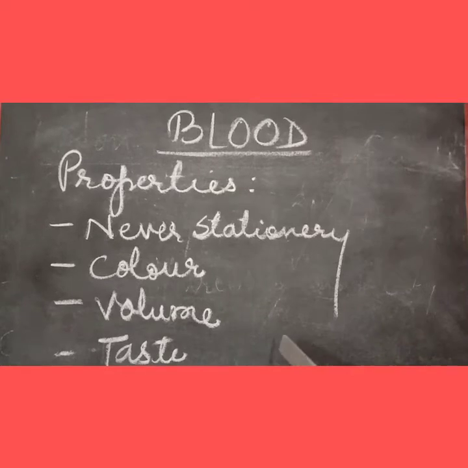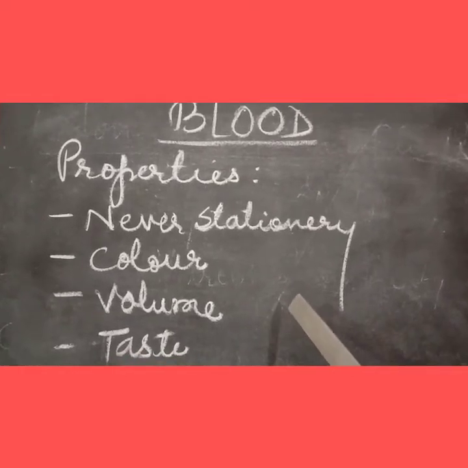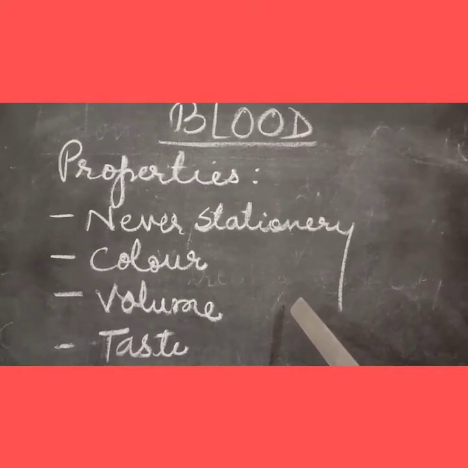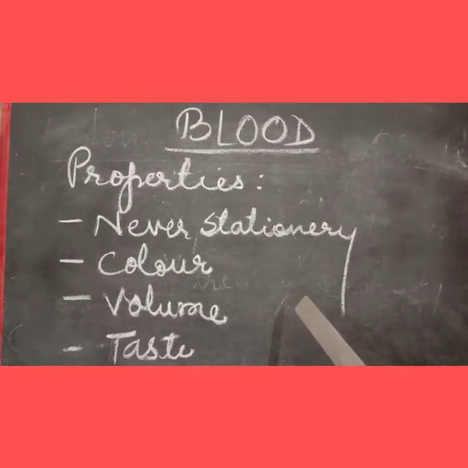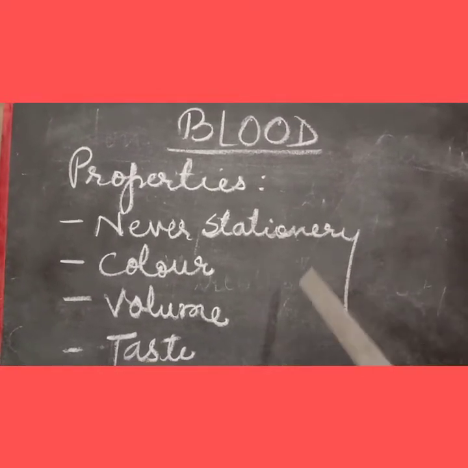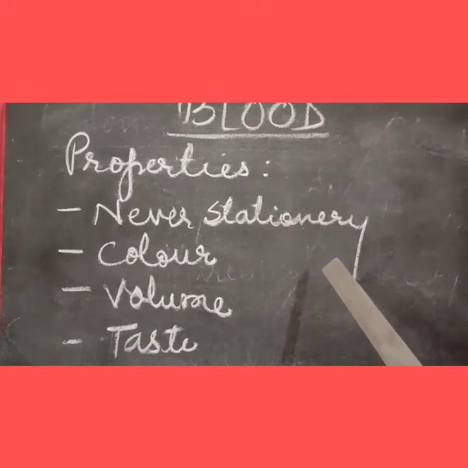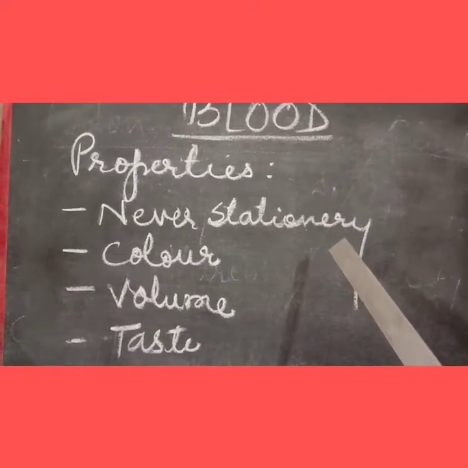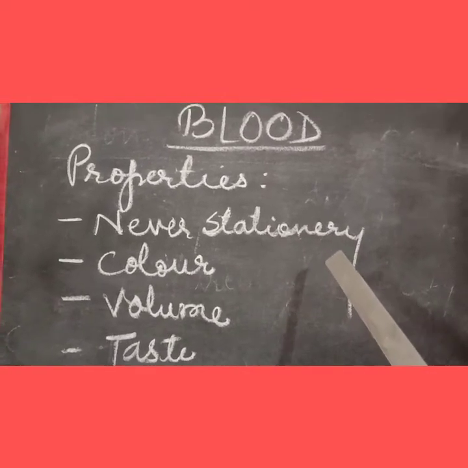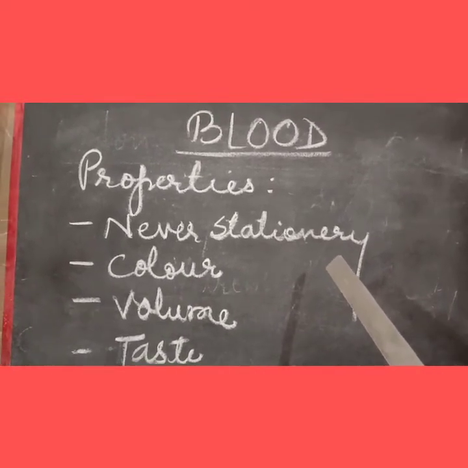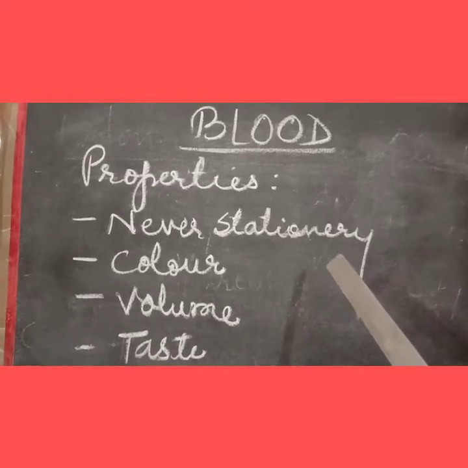There can be an open blood circulatory system also, especially in the case of insects, where blood does not flow inside any closed vessels, but mostly flows through the open spaces in the body, and that is why it is called an open blood circulatory system.